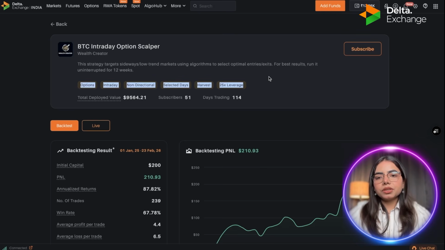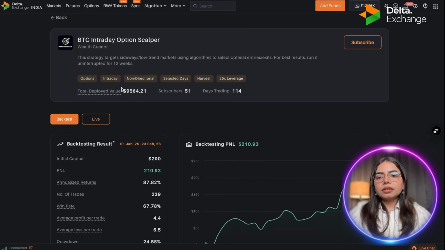This is an options strategy. It is an intraday strategy. Along with that, this is a non-directional strategy. Also, there will be two options: harvest and reinvest option. Now, the return, harvest, and reinvestment options, I will explain to you later. And the leverage that is used here is 25x, right?